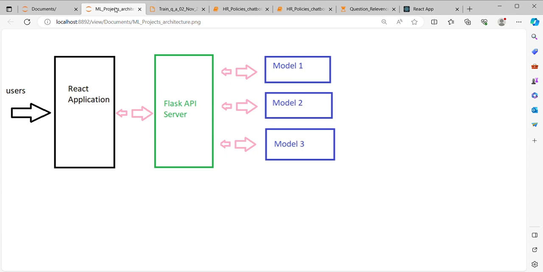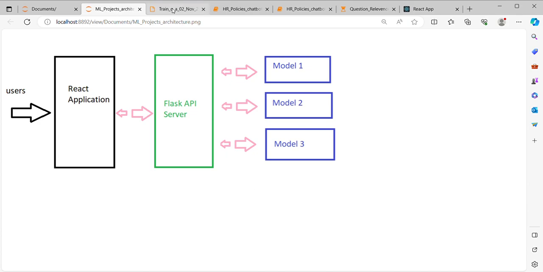It is not contacting any other model outside of this laptop, which means it complies with the data privacy policies of any organization.